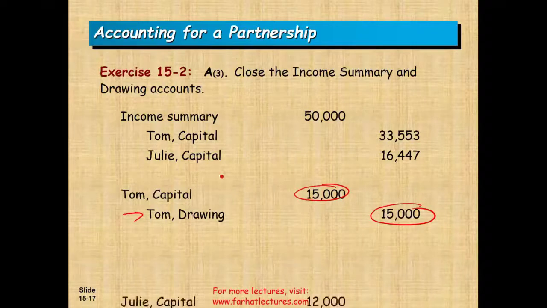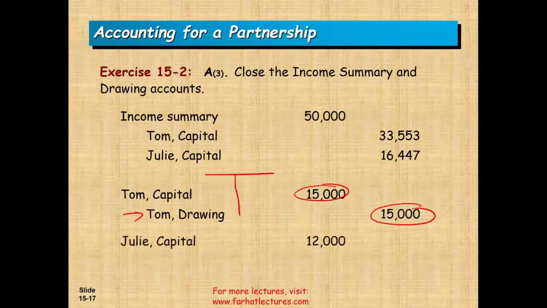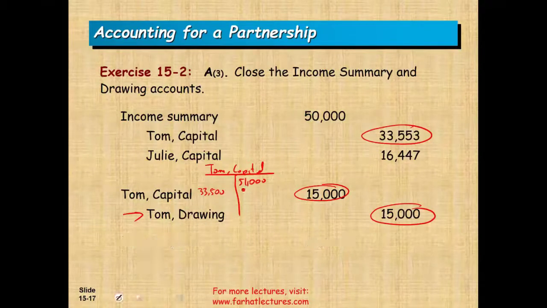So simply put, let me show you what happened to the capital account for Tom. Tom, capital. Tom started with a partnership interest of $51,000. Then the partnership made $33,500 in profit. So we increase the account, not decrease the account. Then Tom withdrew $15,000.